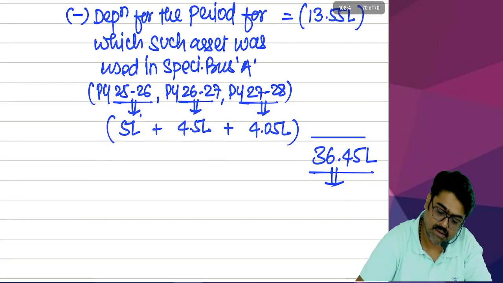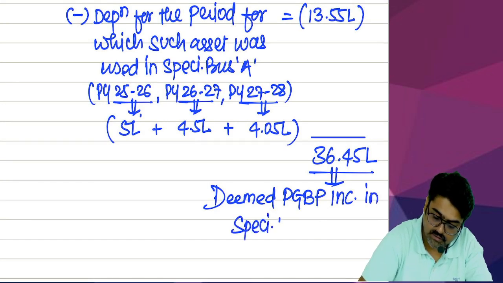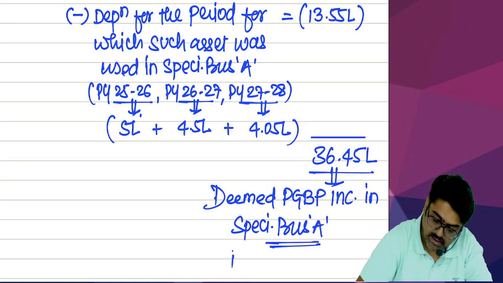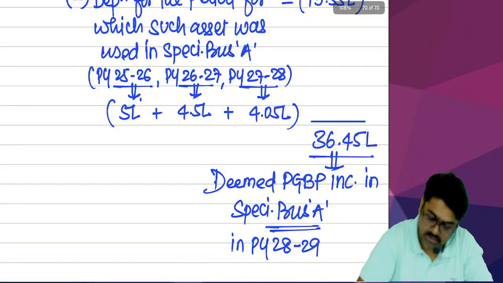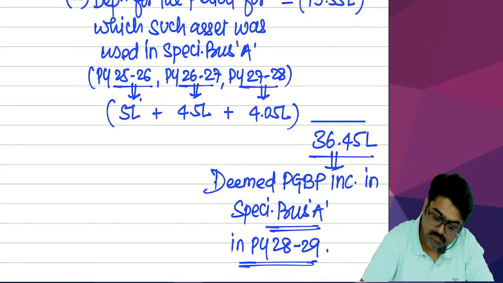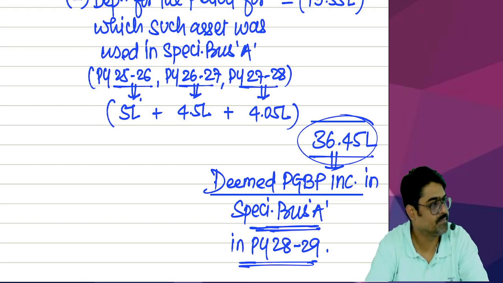Now this will be treated as your deemed PGBP income in your specified business A. So in your specified business A, in previous year 28, 29, this much amount will be treated as deemed PGBP income of your specified business A.